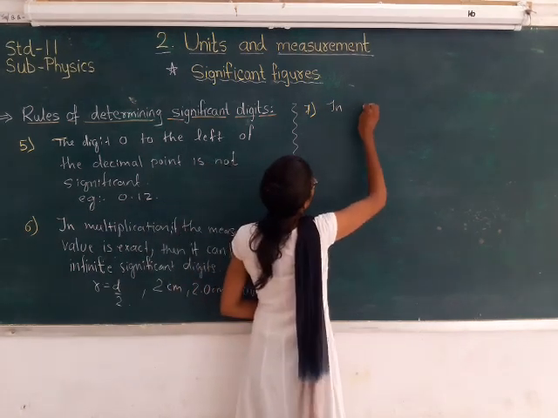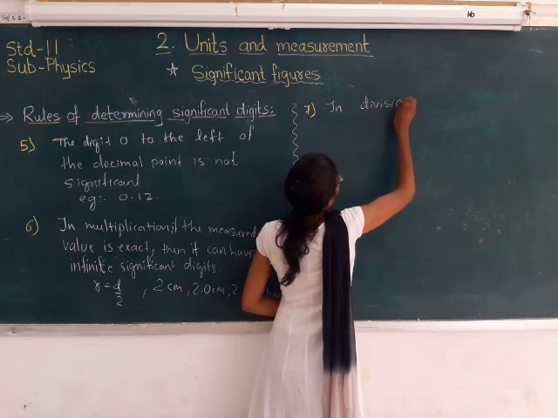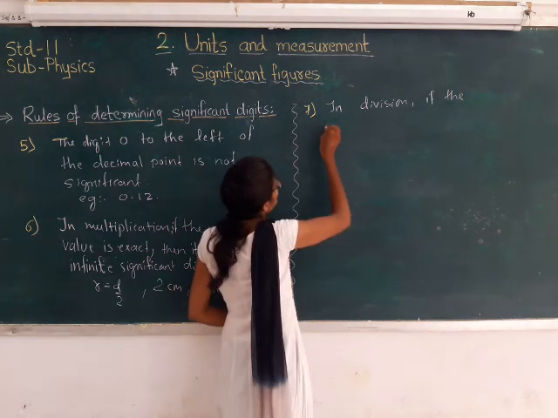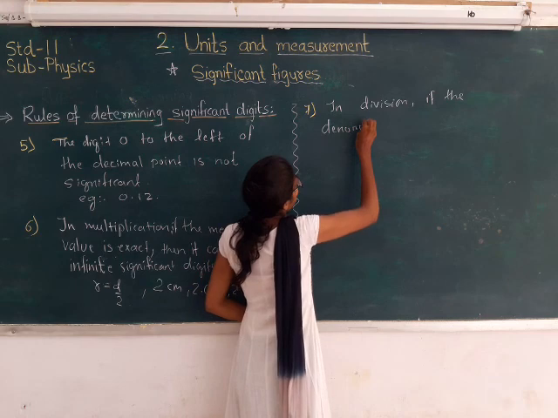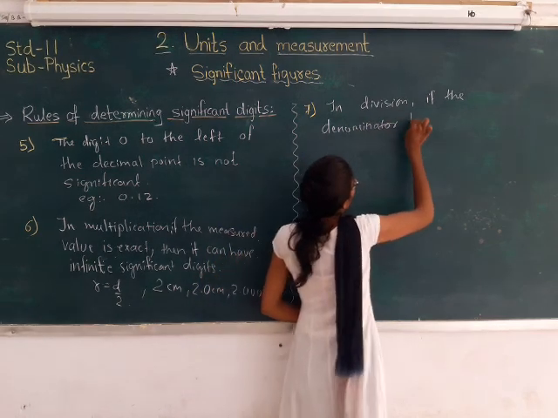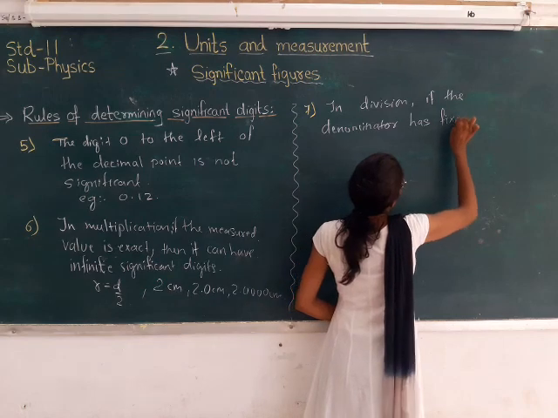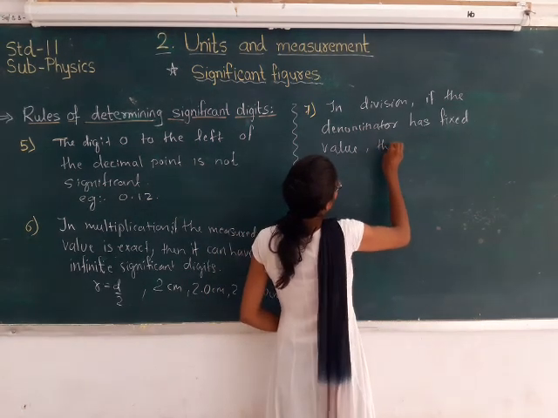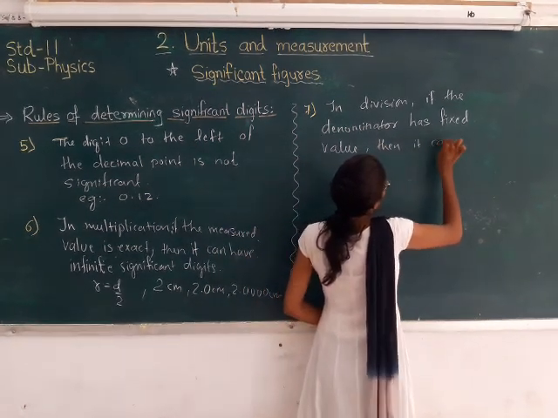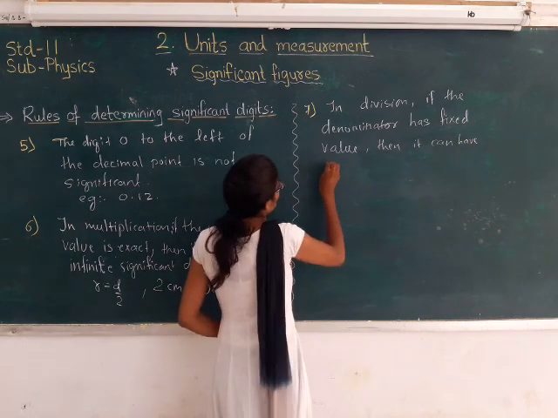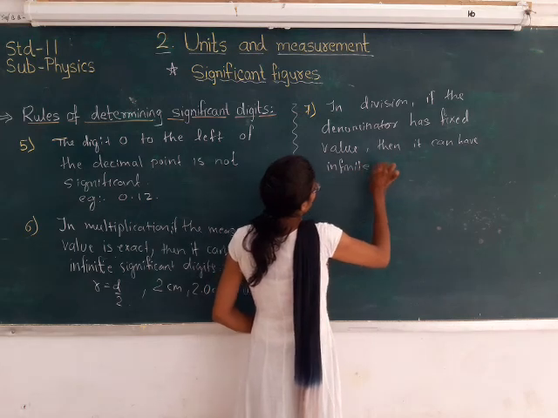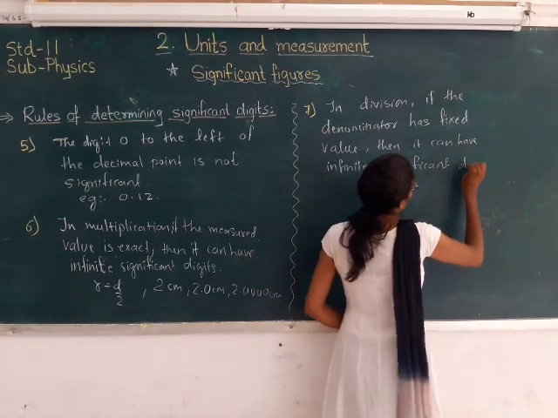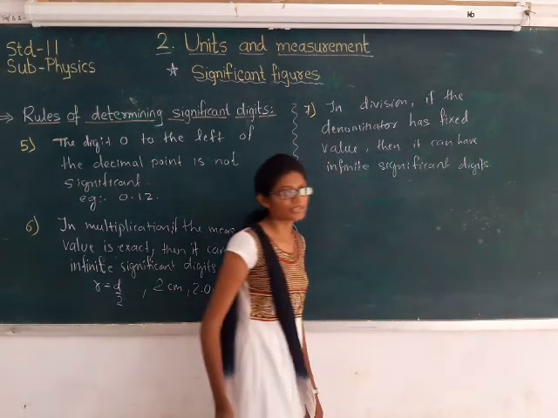Now, last rule, that is in division. If the denominator has a fixed value, then it can have infinite significant digits, right?